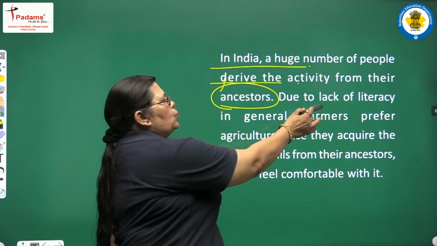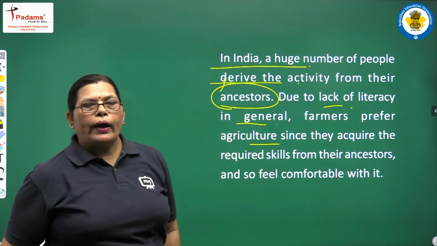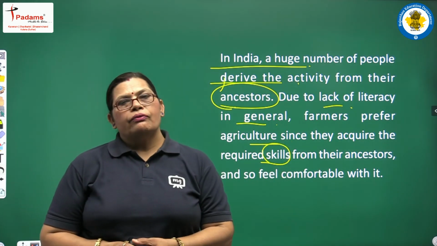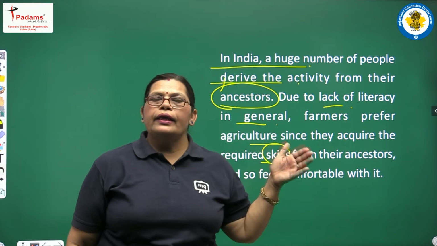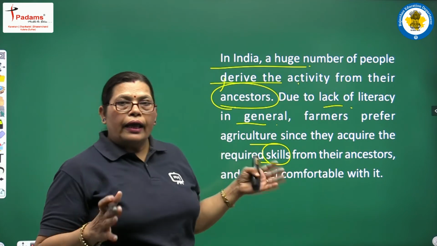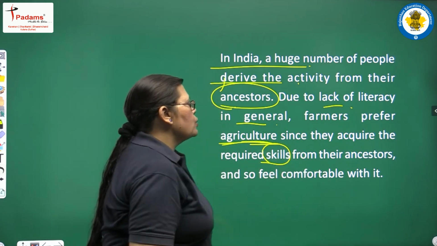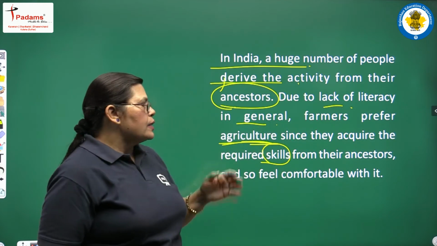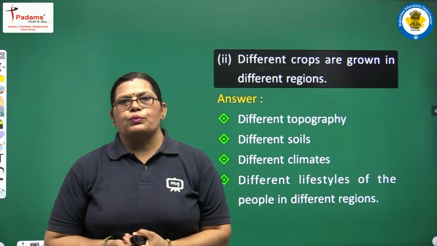Due to lack of literacy in general, farmers prefer agriculture since they acquire the required skills from their ancestors and so feel comfortable with it. Yes, because of the lack of education, the literacy rate is very poor. So they do not need any other things for the betterment of their livelihood, so they prefer agriculture, because they have the skills from their ancestors, and that's why they feel betterment in it and feel comfortable with this.